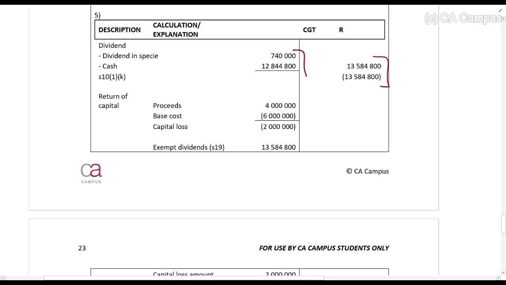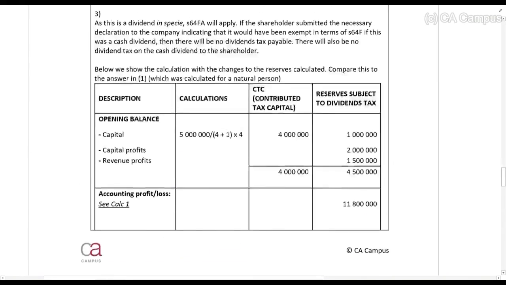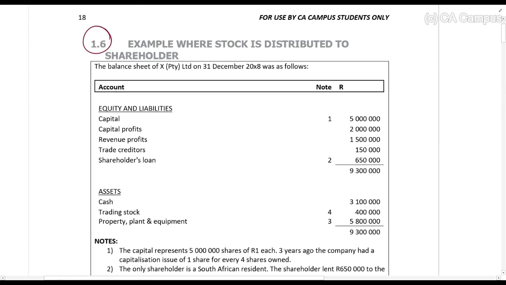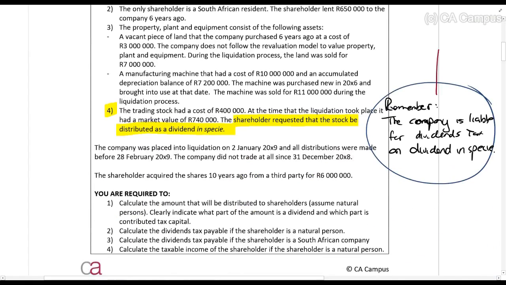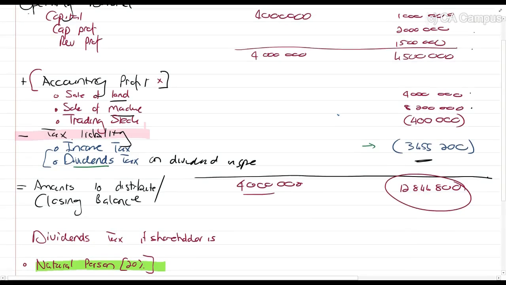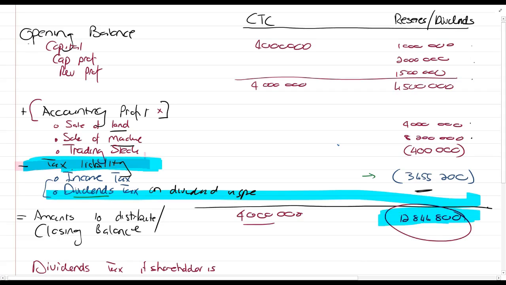Right, so as you can see, just make sure that you add it up there. So what is the difference in this last example we've been looking at now, example 1.6? What is the most important thing for you to see here? It is to remember that the company is liable for the dividends tax on the dividend in specie. So it affects this calculation, this table that you see here on the screen. It affects this tax liability line, so it decreases your amount of profits which are available.